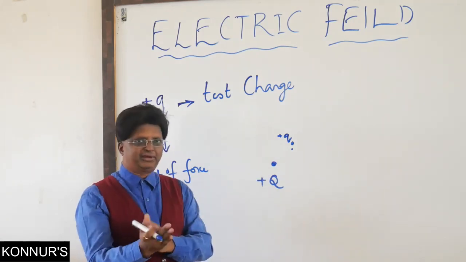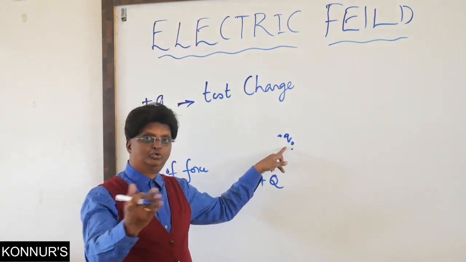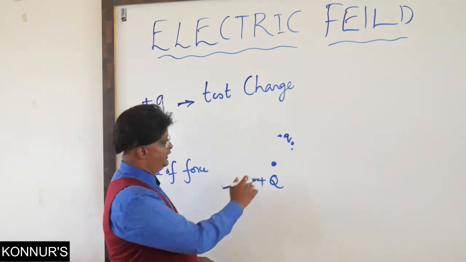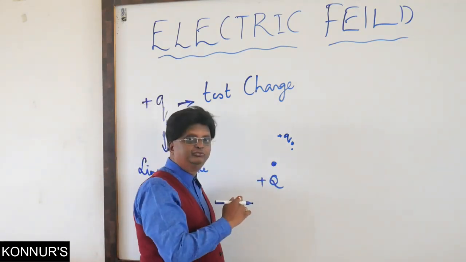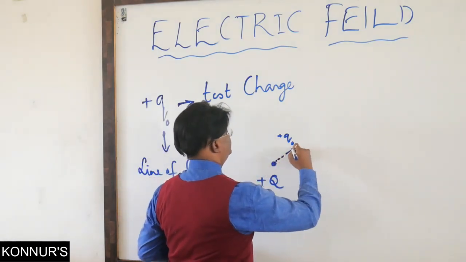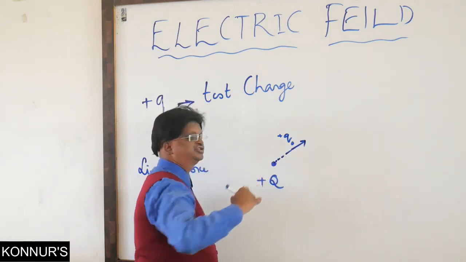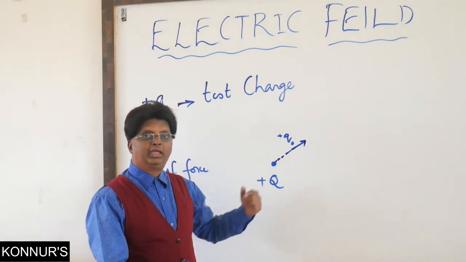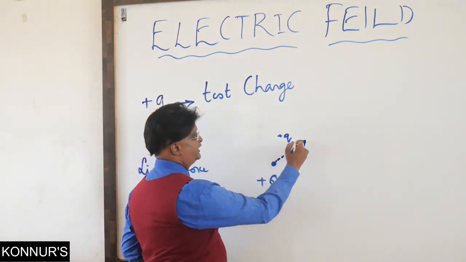Supposing there is a constraint that this is free to move, and supposing this we consider as some fixed entity. Now because of this force, what happens? We know it is along the line joining. Therefore, if you just join them, this is the direction in which it tends to move because of this electrostatic force. Therefore now it has come to this position.